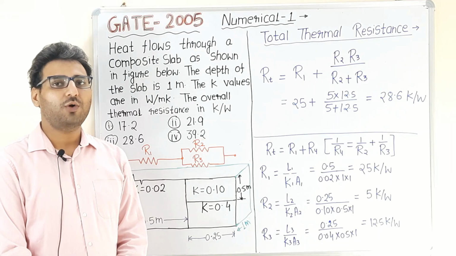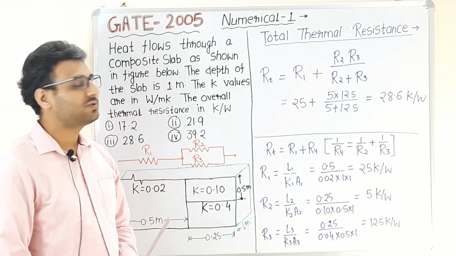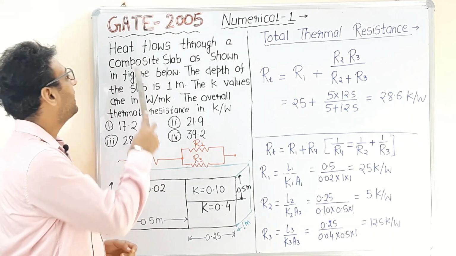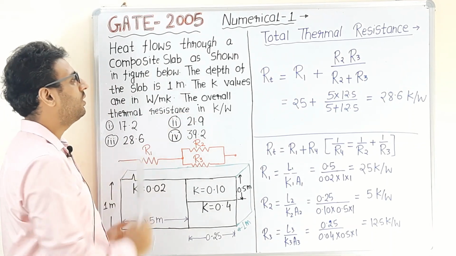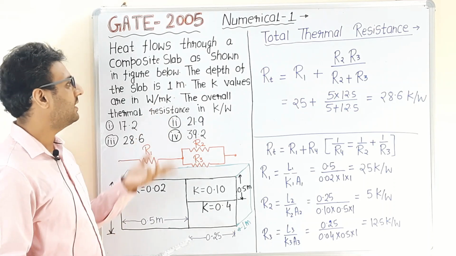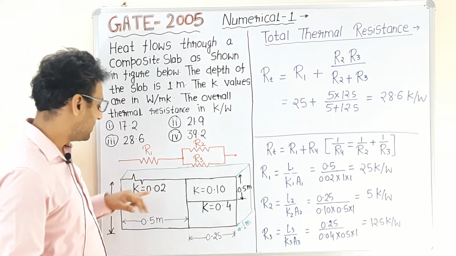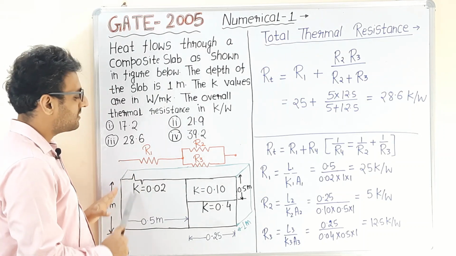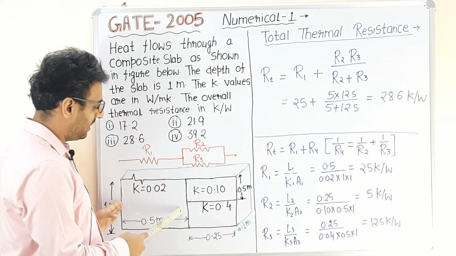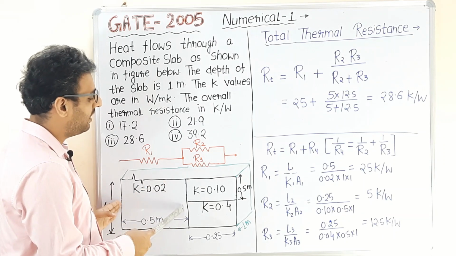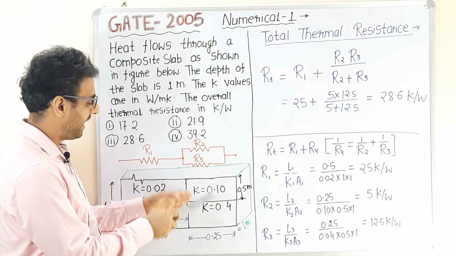Students, now we are going to discuss a problem based on thermal resistance from GATE 2005. According to the problem, heat flows through a composite slab as shown in the figure below. The depth of the slab is 1 meter. The thermal conductivity K values are in watts per meter Kelvin. This is a composite slab having 3 layers. Layer 1 is in series with layers 2 and 3, which are in parallel to each other.